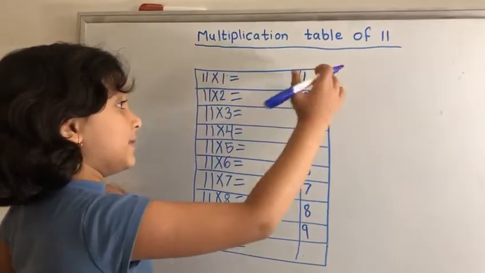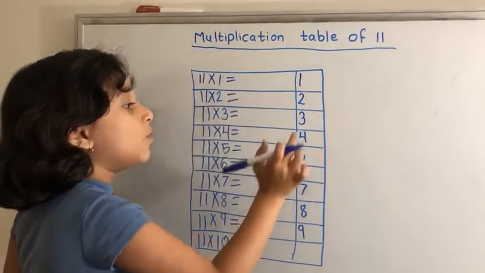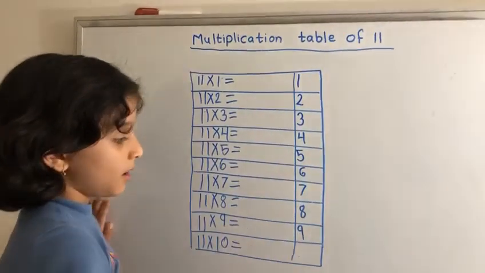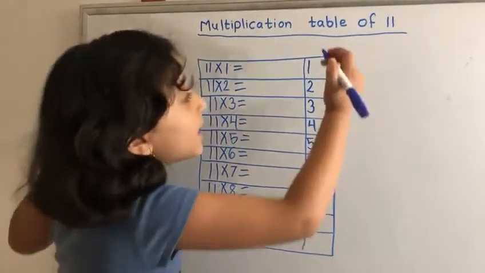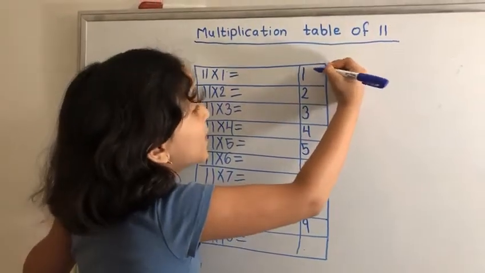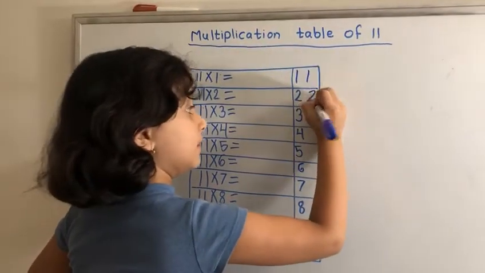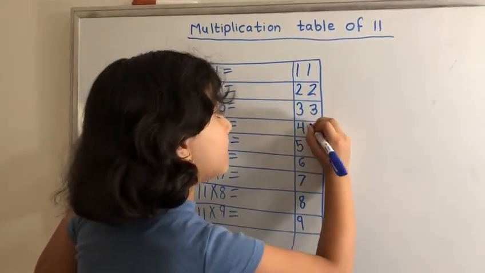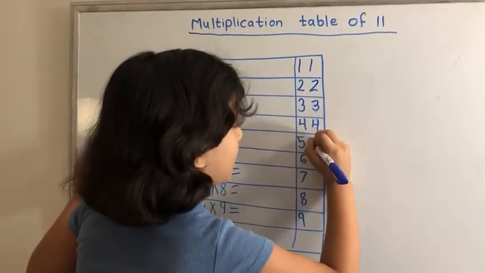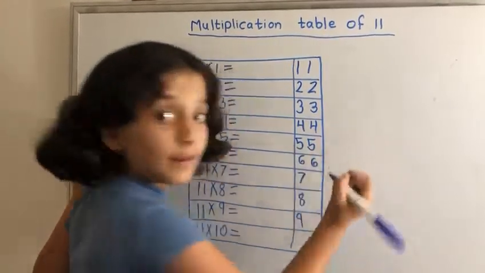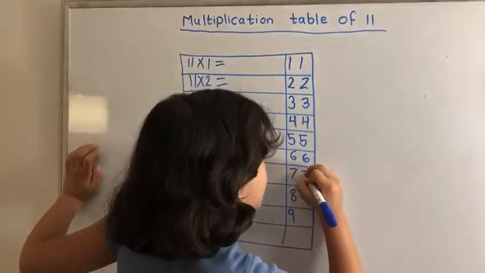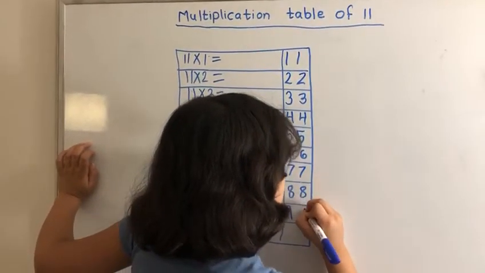So guys, see, we got all 1 to 9. Now, the next step is to do the same pattern in the other side. 1, 2, 3, 4, 5, 6, 7, 8, 9.